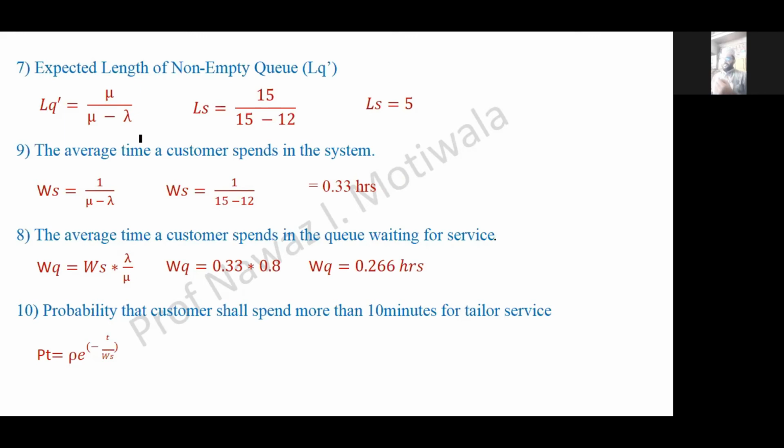WS we calculated in the ninth step, that is 0.33, and t is given in the question as 10. So just substitute the values and you will get the answer that the probability that a customer shall spend more than 10 minutes for tailor service will be 0.485. That means there is a 48.5% chance that the customer will spend more than 10 minutes for tailor service.